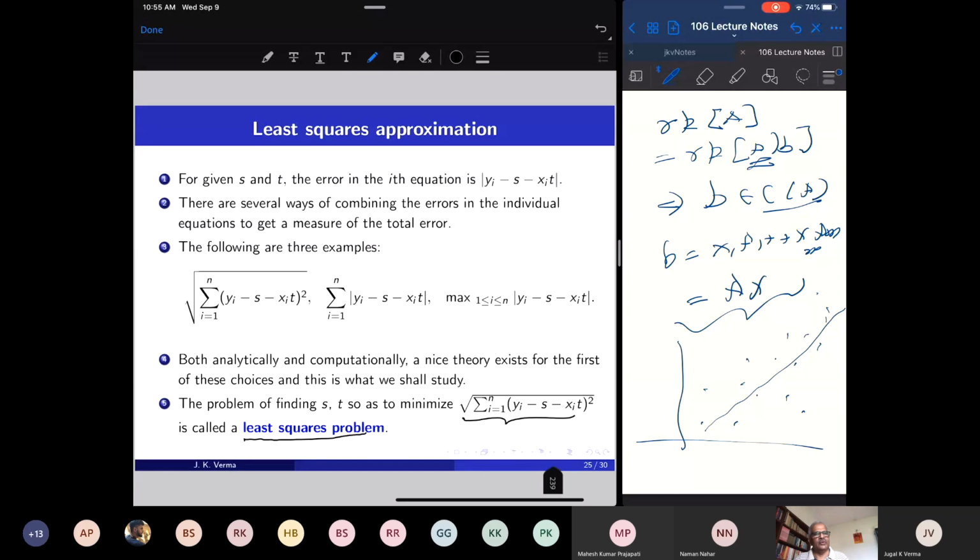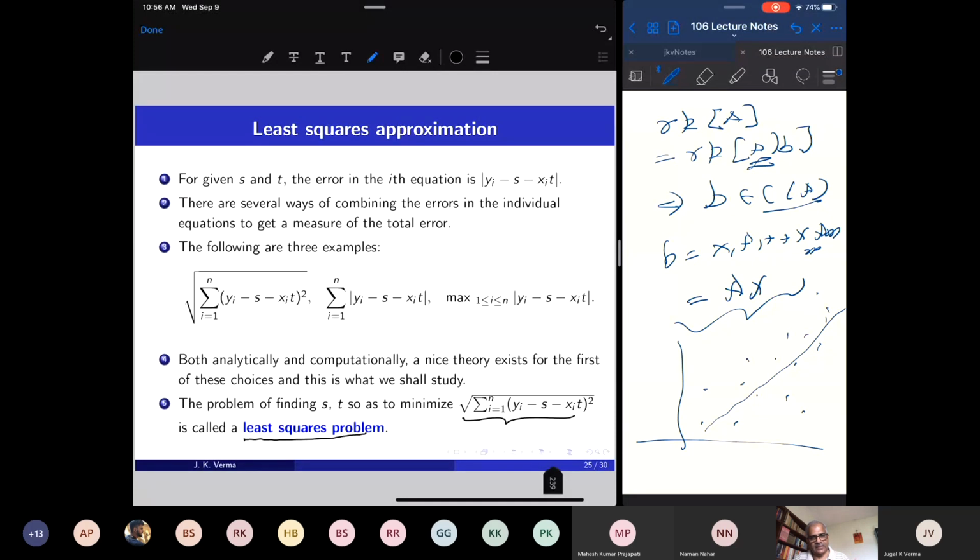I will take two examples. One is, given a huge amount of data, and suppose you suspect that there is a linear relation among them, how to find the best straight line which fits the data. Sometimes the data may fit on a parabola. For example, if a projectile is there, I take observations at a few time intervals, measure the height of the projectile. I can find the equation of the parabola.